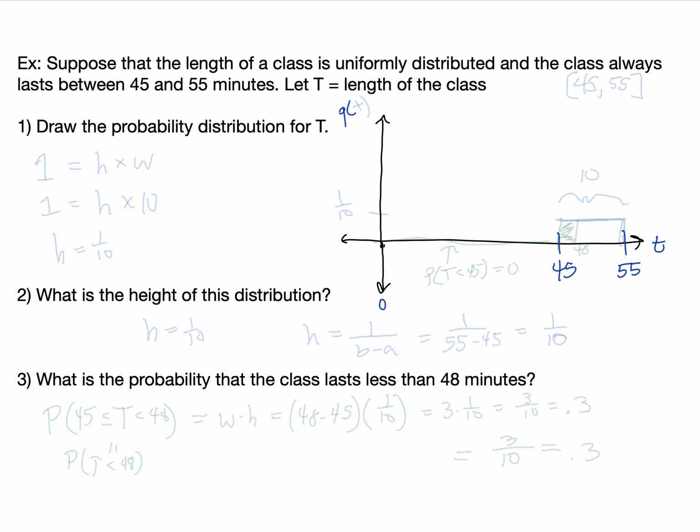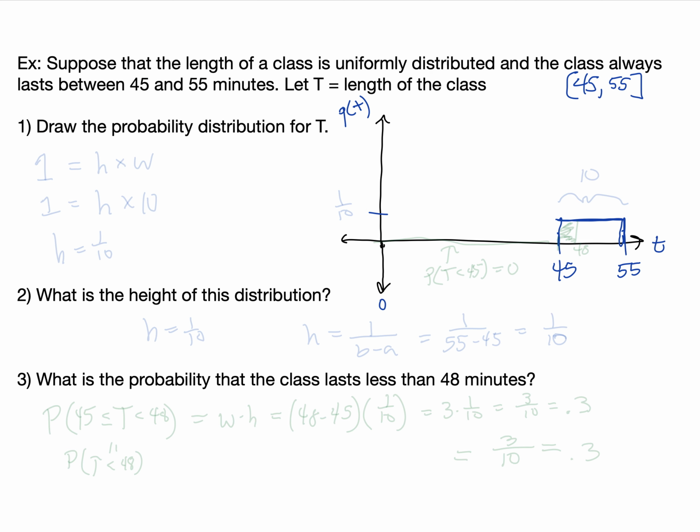We have p of t, which is how the y-axis is labeled. The interval is that this is uniform on the interval from 45 up to 55. So it's uniform on that interval, and because any equally sized interval is equally likely, it's going to have a flat top, a rectangular shape for this distribution.